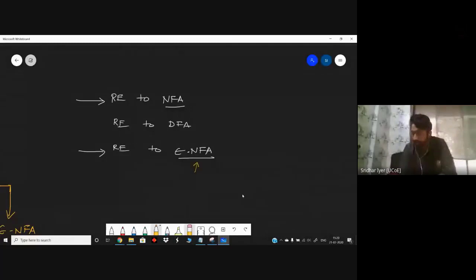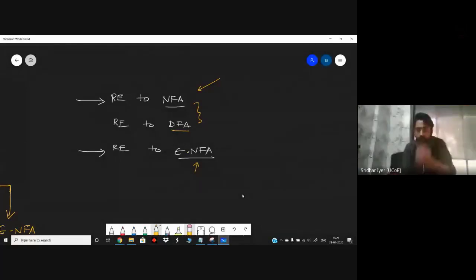Okay, I've got an answer. It is a non-deterministic finite automata. So what is the difference between this NFA and this DFA? Any striking differences between a deterministic finite automata and a non-deterministic finite automata? Anything which sets them apart? I'm not talking about epsilon part right now. I'm just saying, DFA and NFA, what are the main differences?